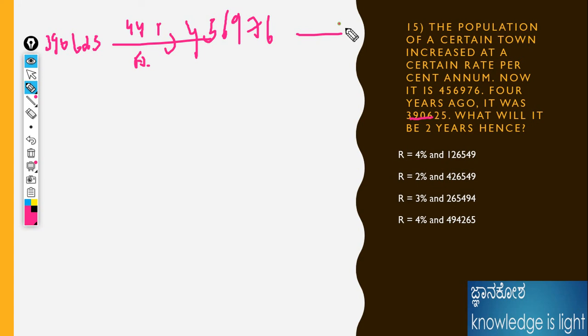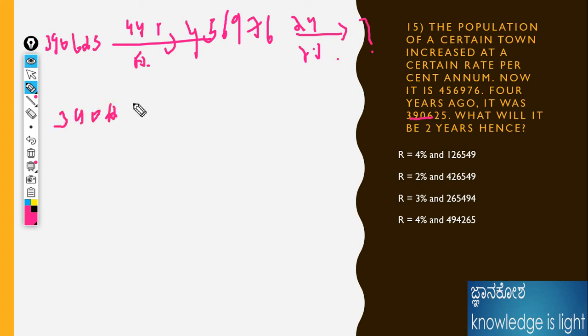Again the question is, what will it be after 2 years? After 2 years, is the population increasing or decreasing? The question asks what is the rate of percentage. Okay, we already know the initial and final value. What is the initial value?